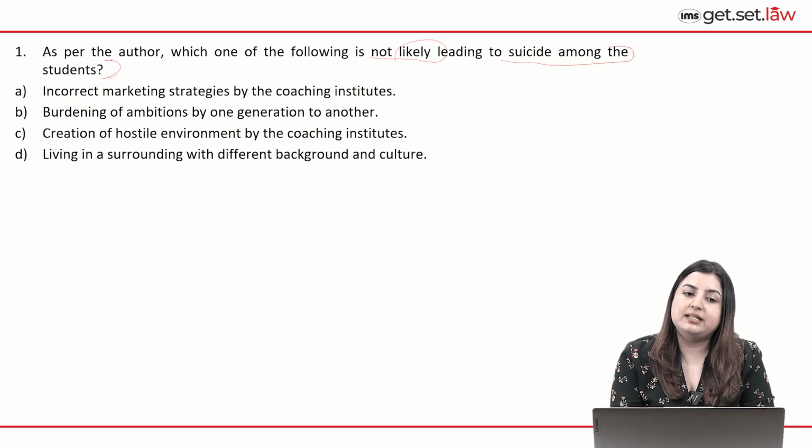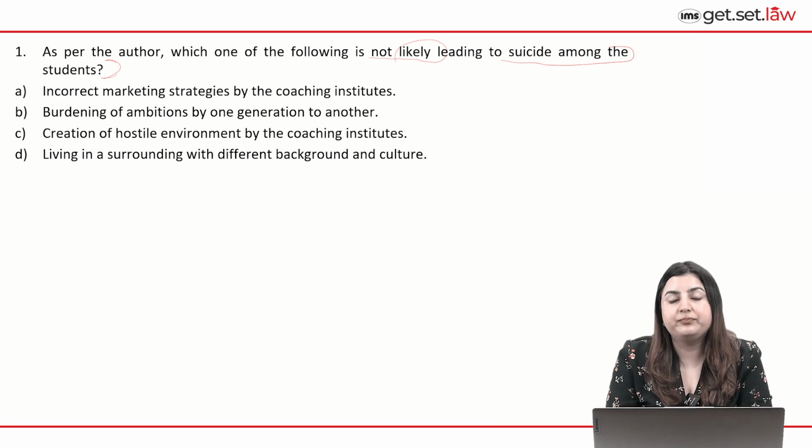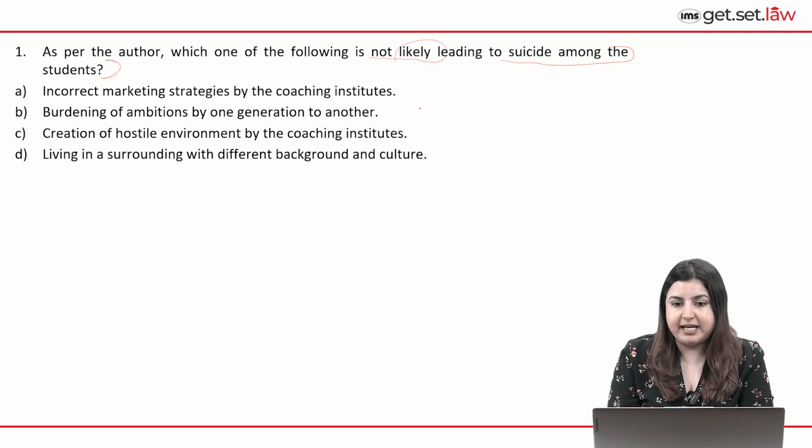What this implies is that out of the 4 given options, we have that one option which is not given as a cause for students wanting to commit suicide. And 3 options are there which are likely to have students want to take this extreme step. Alright, look at option A. Incorrect marketing strategies by the coaching institutes. I'll just keep it on the side because we do not really have a lot of information here.